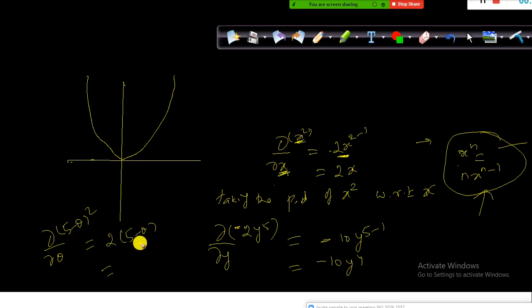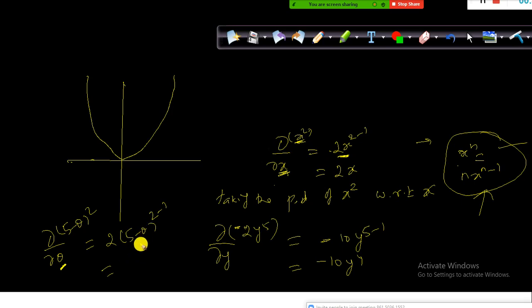But in this case, the 5 is a constant because we are taking the partial derivative with respect to theta. Then 5 minus theta to the power 2 minus 1, into minus 1 when we differentiate minus theta.